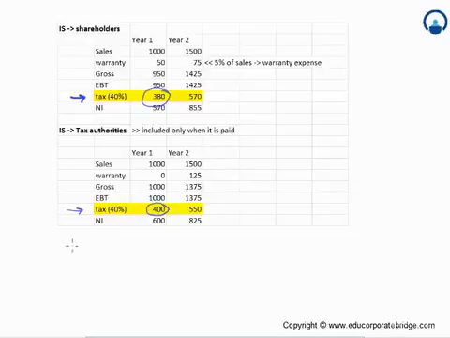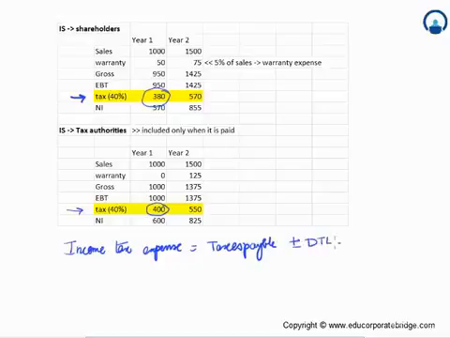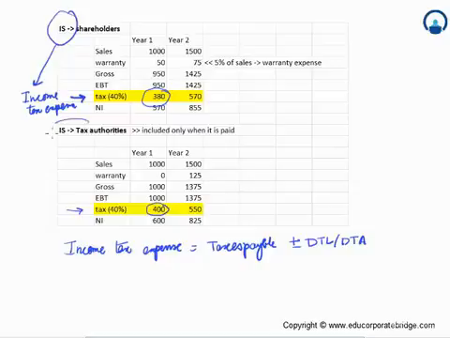So we will go back to our original formula where we know that income tax expense is equal to taxes payable plus or minus your deferred tax liabilities or deferred tax assets. Income tax expense is the one which is reported to the shareholders, and whatever is reported to the tax authority is called taxes payable.